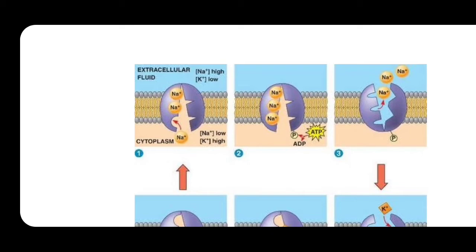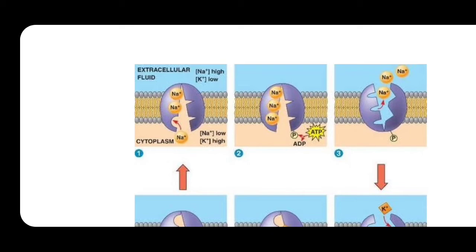But see the same structure in the third diagram. Its opening is towards the extracellular fluid. Then how does the sodium potassium pump move towards the extracellular fluid? Please understand: after binding of the 3 sodium ions to the pump, inside the cytoplasm there are proteins, and there is the membrane protein.